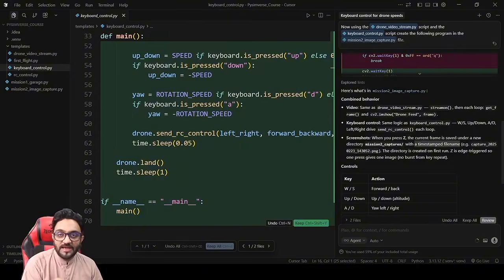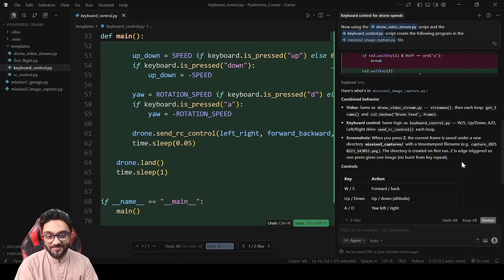So this is actually something that is really good. The AI understands that if I'm running this again and again, I will have to overwrite my images if I name them 1, 2, 3, 4, or maybe capture 1, capture 2, something like that. So it's giving a timestamp so that the file names are unique, right? And it's giving the example of that as well. The directory is created on the first run and no burst of key repeats.